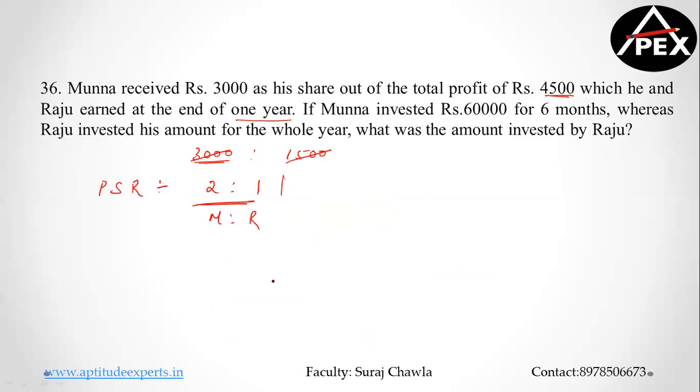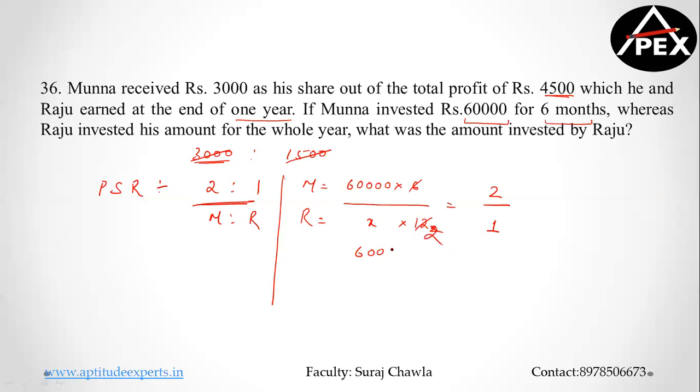I repeat, profit sharing ratio of Munna is to Raju. Okay, perfect. Now, if Munna invested 60,000 for 6 months, whereas Raju invested the total amount for 1 year. So we also know that profit sharing ratio. So Munna is 60,000 for 6 months. And Raju, I do not know, x for how many months? For the whole year, that is 12 months. So according to us, this is the profit sharing ratio. And according to the question, the profit sharing ratio of Munna is to Raju is 2 is to 1. So you cross multiply.